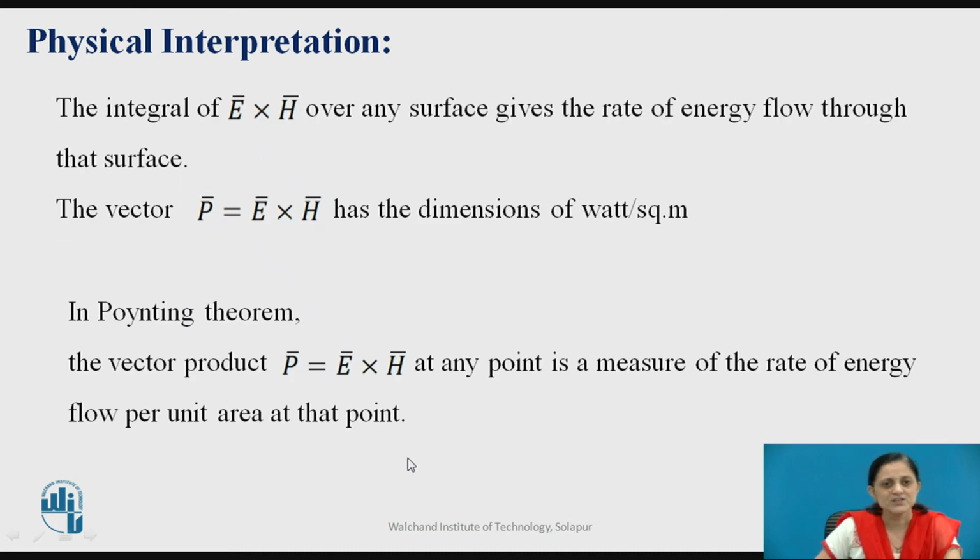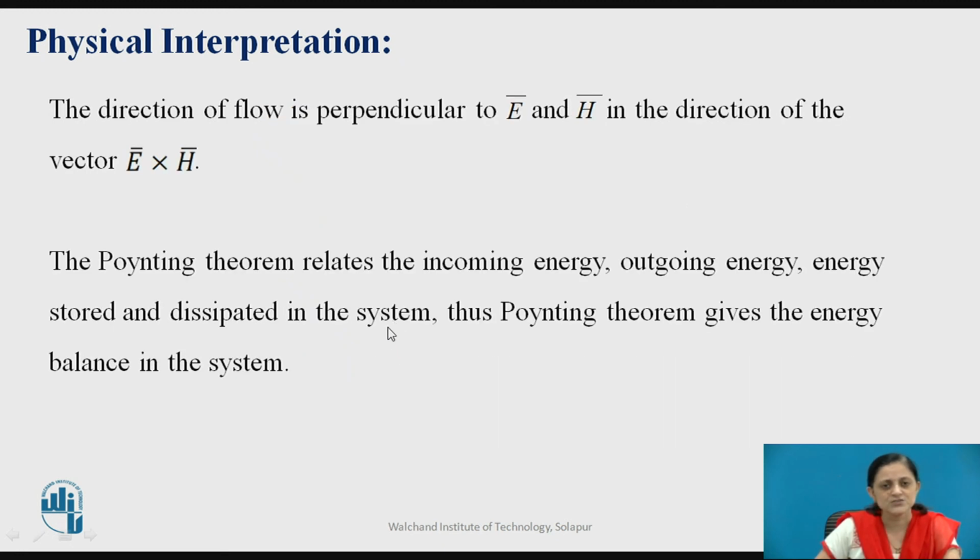So the integral of this E bar cross H bar over any surface gives the rate of energy flow through that surface, and therefore the vector P bar is defined as the Poynting vector, which is given by E bar cross H bar and has the dimension of watt per square meter. In the Poynting theorem, this vector product, that is P bar equal to E bar cross H bar at any point, is a measure of the rate of energy flow per unit area at that point. The direction of this flow is perpendicular to E bar and H bar, in the direction of the given vector E bar cross H bar.